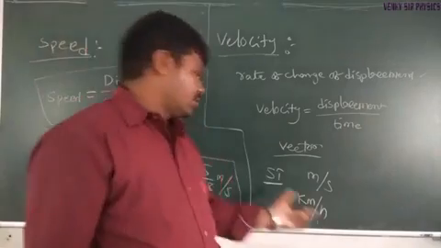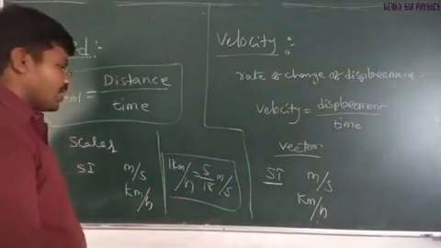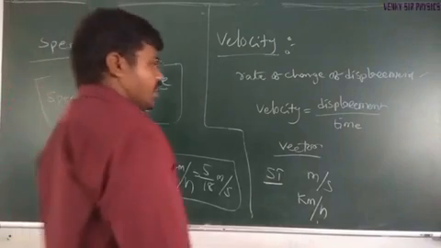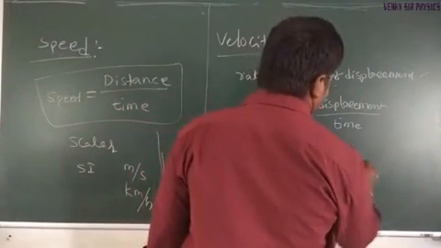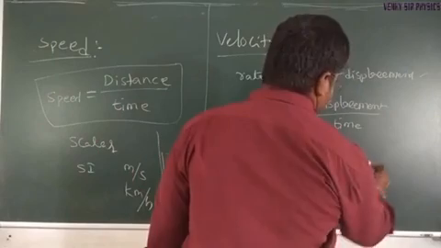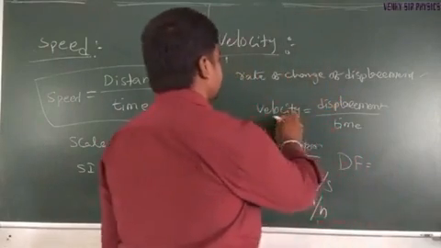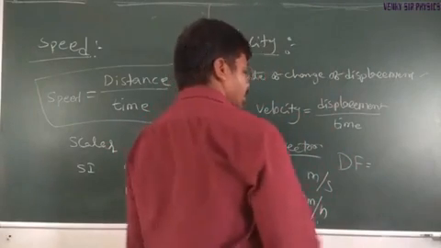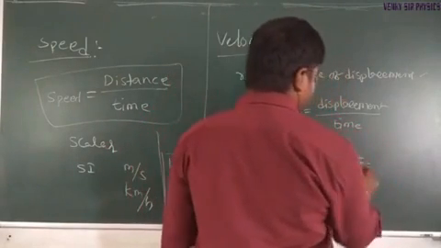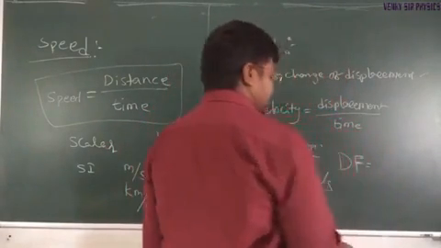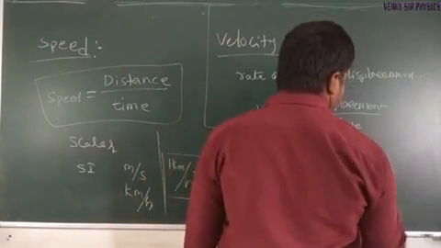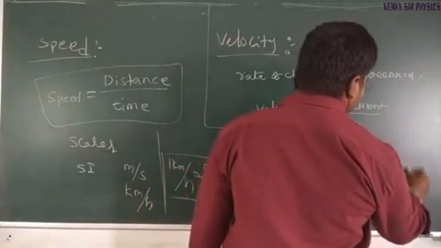Coming to the dimension formula, DF: the dimension formula of speed and velocity is the same. We can discuss the dimension formula in the second chapter. It's M power 0, L power 1, T power minus 1.